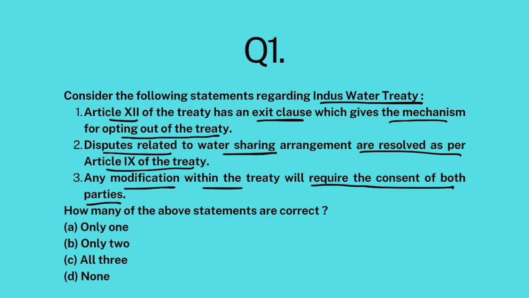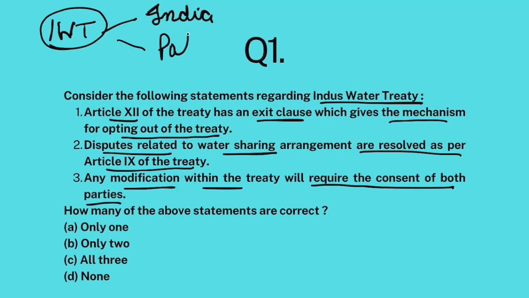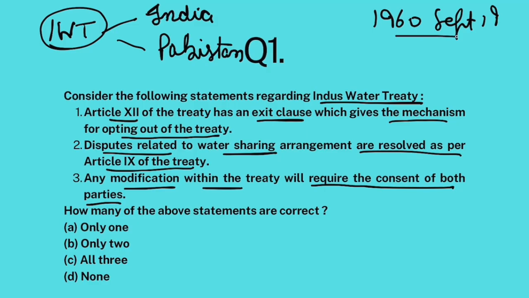As you all know, Indus Water Treaty is basically a water sharing arrangement between India and Pakistan. And which waters? Indus water systems, Indus and its 5 tributaries. Now this treaty was signed after 9 years of negotiations in 1960, September 19th to be precise. It was a World Bank mediated treaty, not negotiated. Now, this treaty in total has 12 articles.